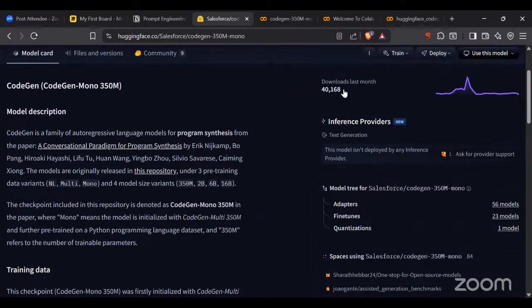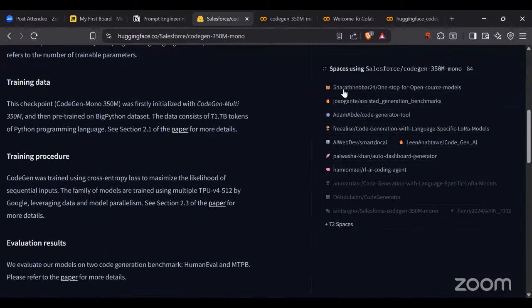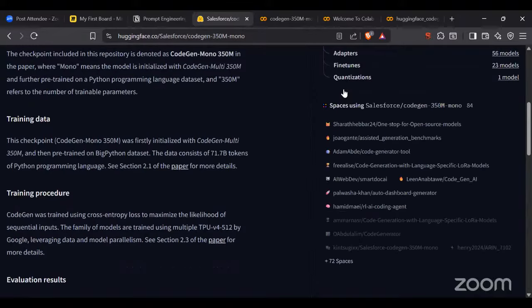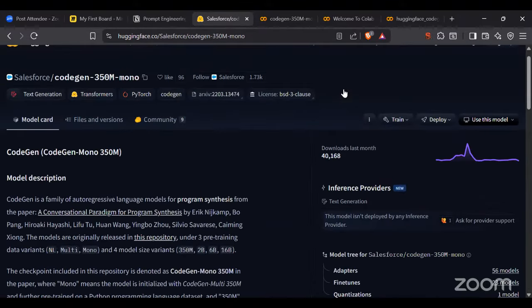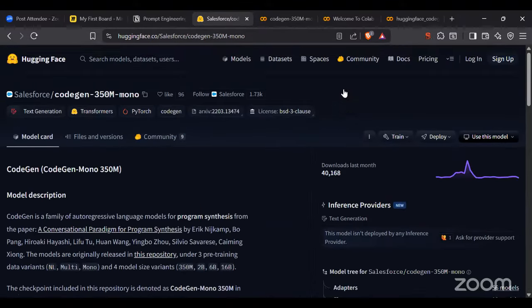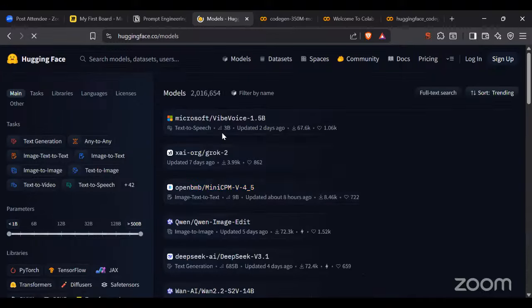Wait a second, guys. I think there's some internet issue again. All right. So what I want, basically, if I go to this model section, guys, I will be able to have all kinds of models here.